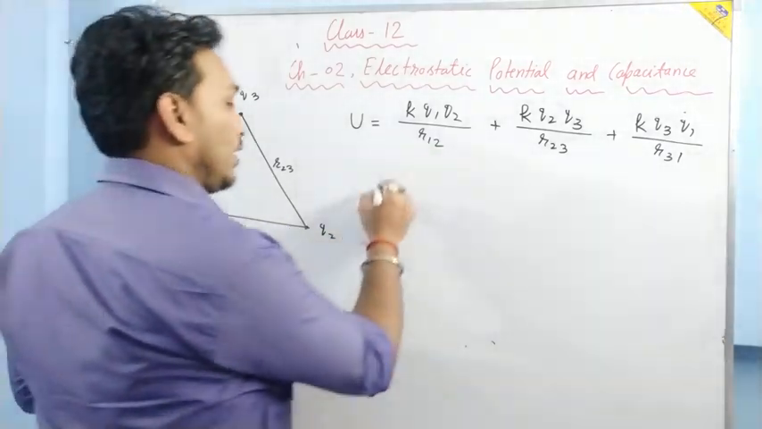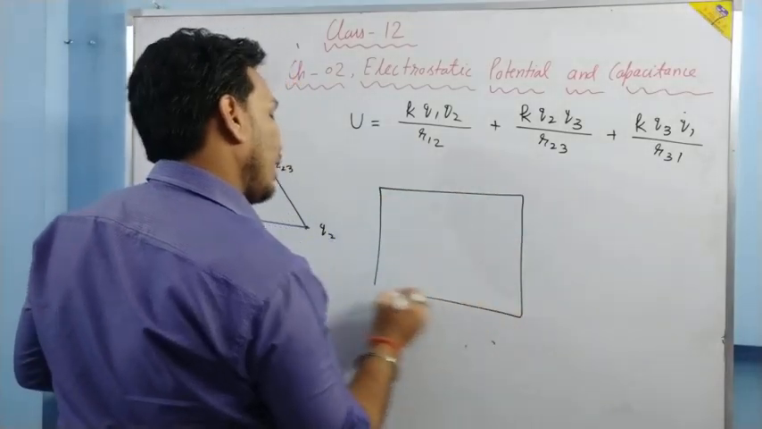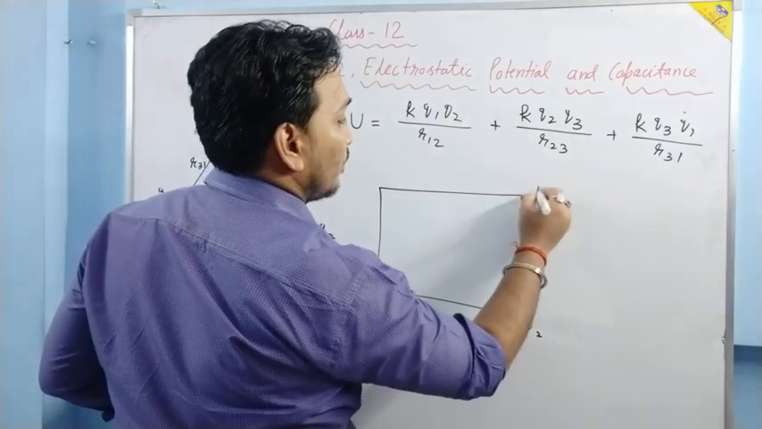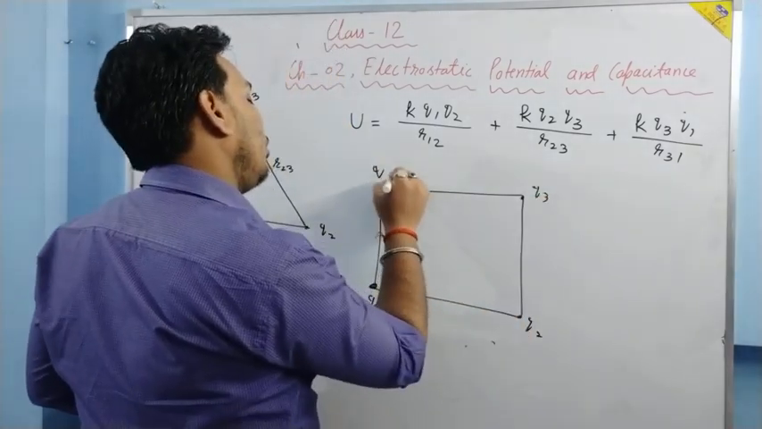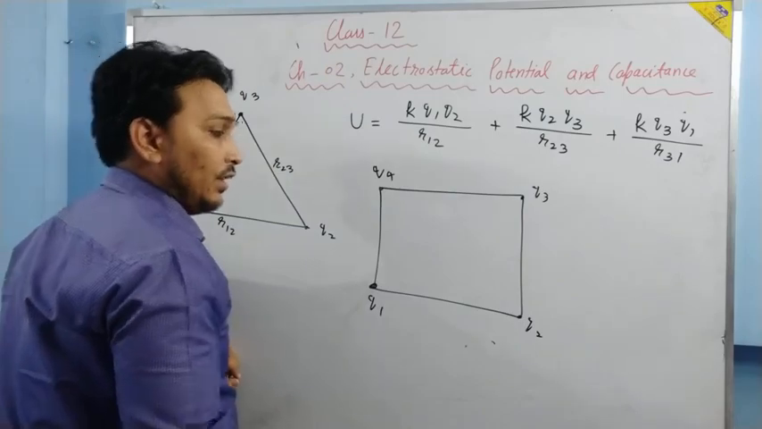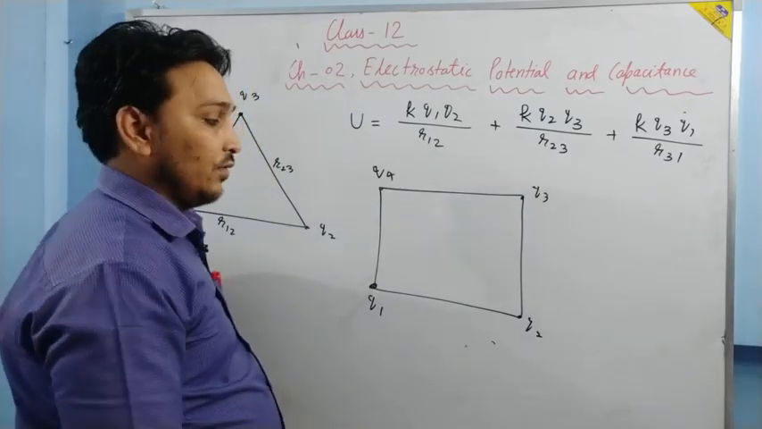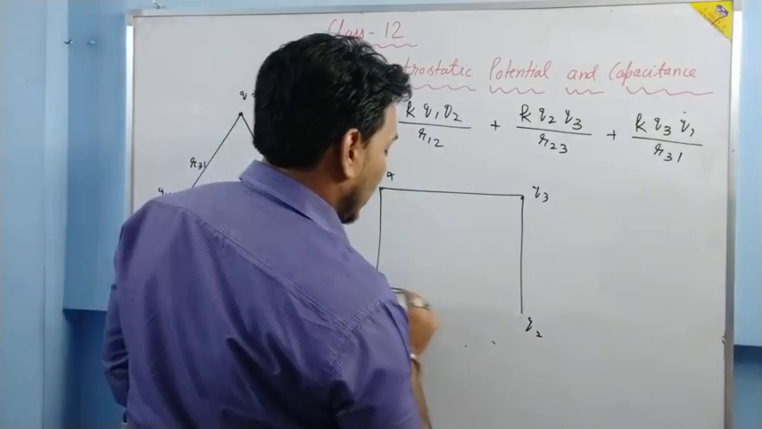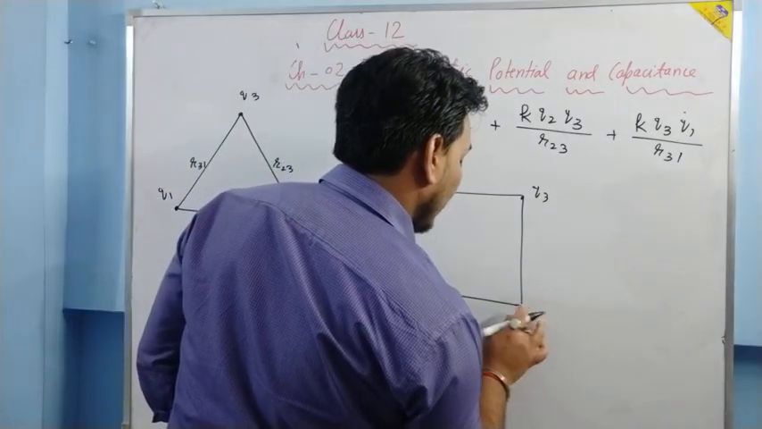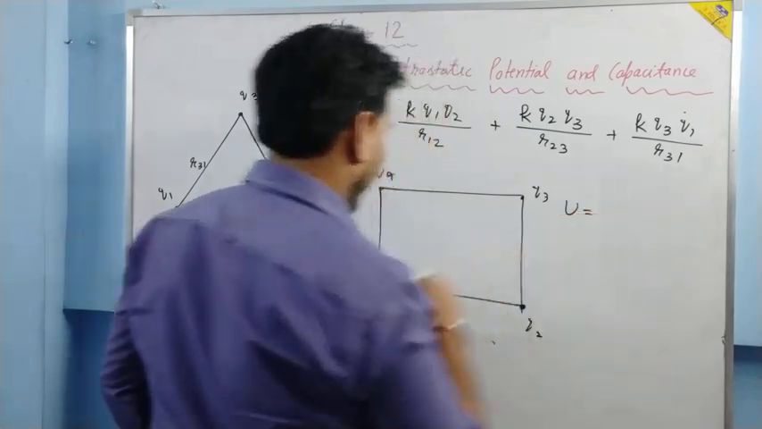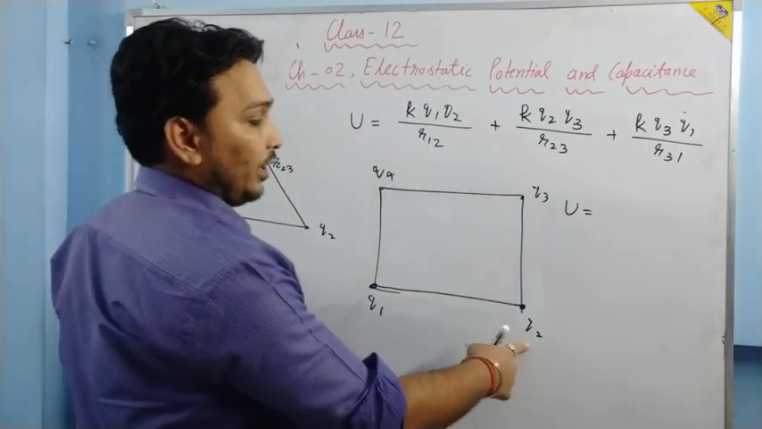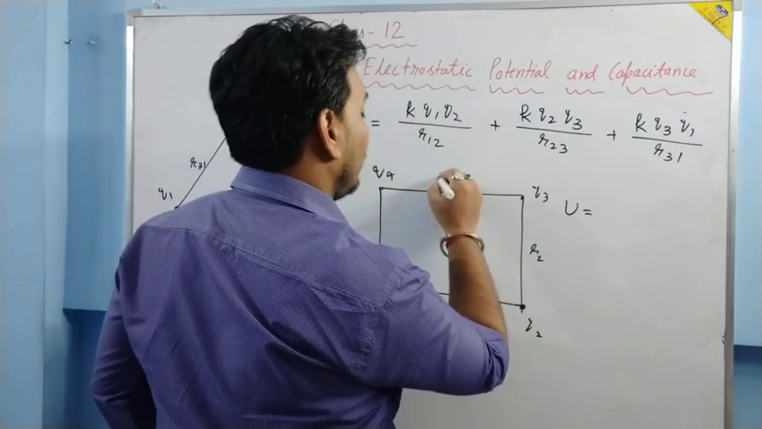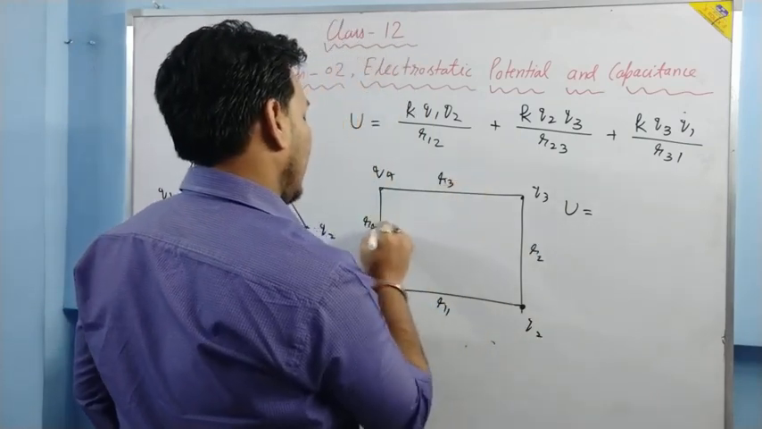Suppose 4 charges are there, on a square. One is Q1, another is Q2, Q3, Q4. Then you have to find the potential energy of the system. How can we find it? Just see. For potential energy, when we bring Q1, there will be no energy. When we bring Q2, suppose this distance is R1, this distance is R2, this distance is R3, this distance is R4.